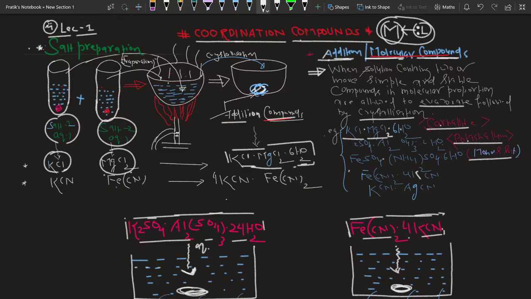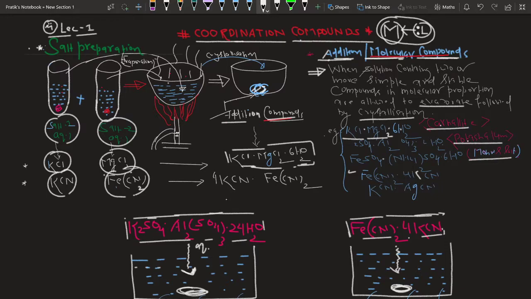Suppose we have to prepare this one, then again in the first test tube you will take salt 1. Let's say salt 1 is KCN. You will prepare the aqueous solution of KCN and mix it with the aqueous solution of Fe(CN)2.